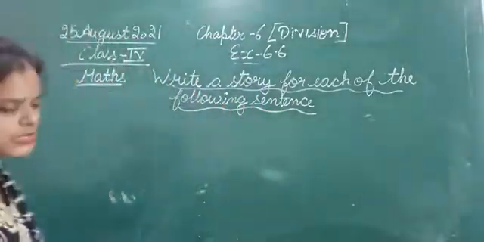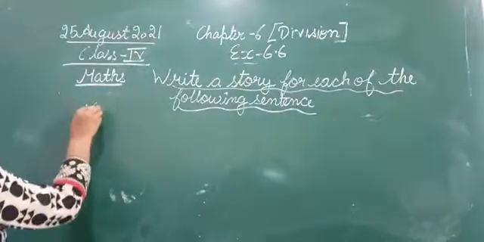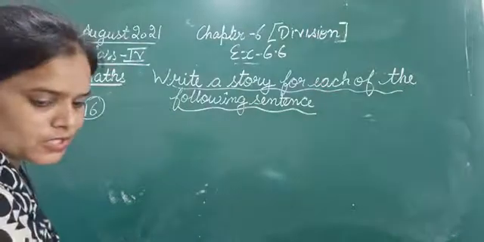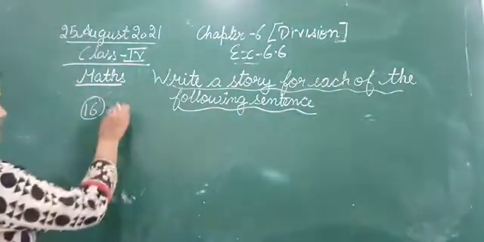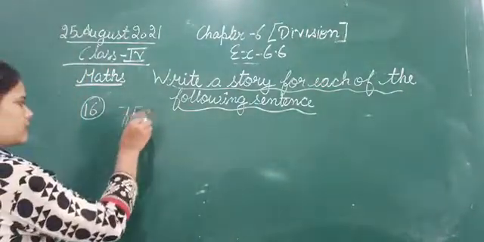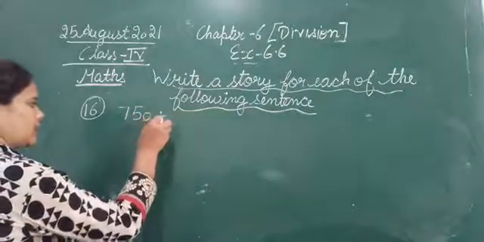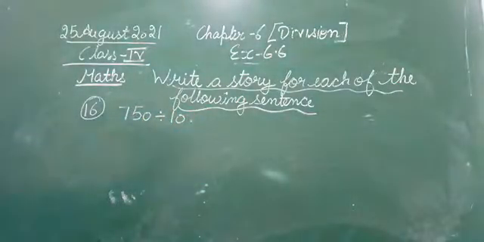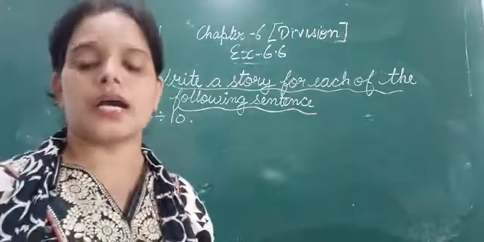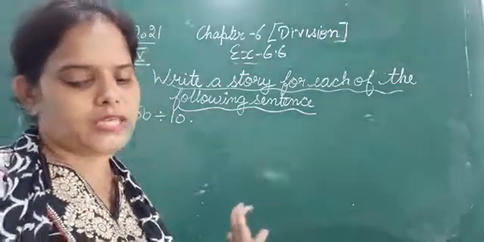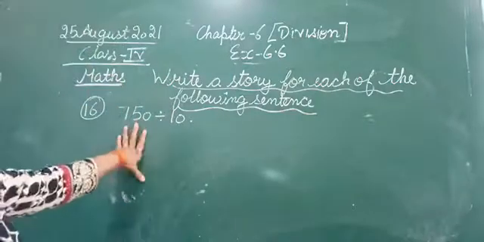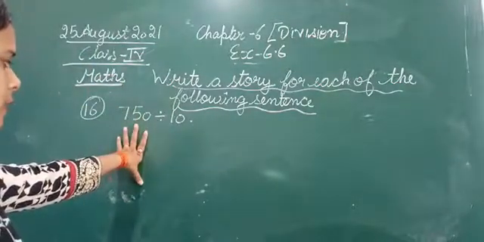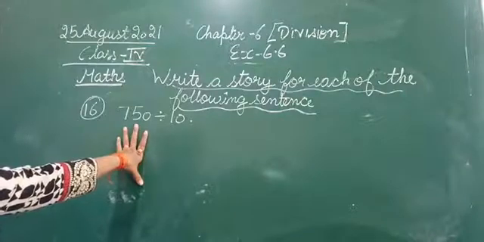So question number 16 is 750 divided by 10. Okay, so now we have to frame a story for this. You can frame any story for this.